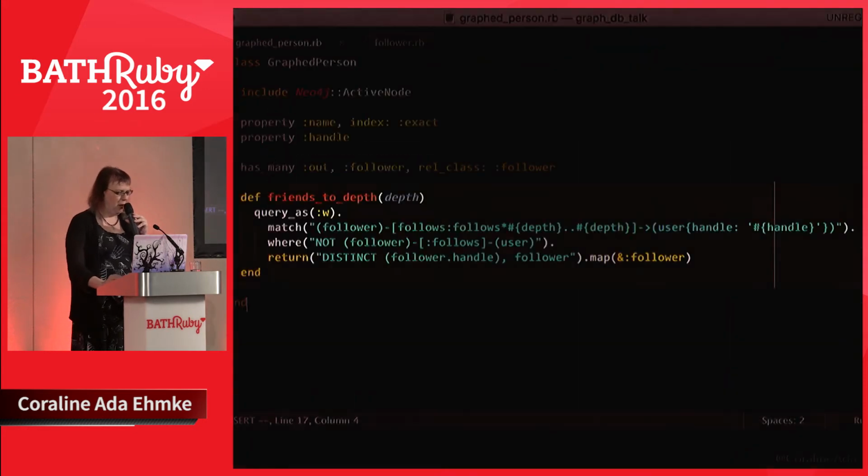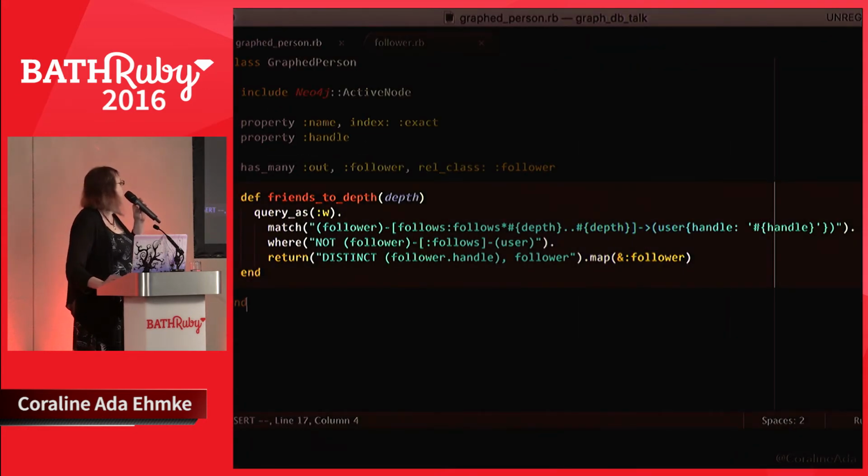So in that GraphedPerson, we had a method called friends_to_depth. So this is what it looks like when you build a Cypher query in your Ruby code. We're going to query as w, so this is just a handle to the query. We're going to match a follower with a follows relationship to a depth that we specify of a user with the handle of our handle. We're going to skip the direct relations and just go to the nested relations, and we'll return distinct followers by handle.